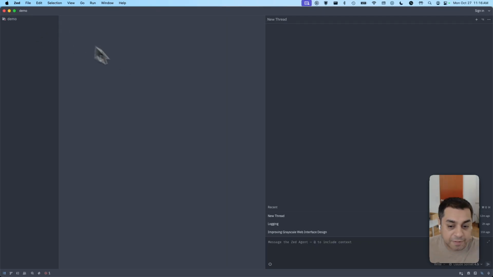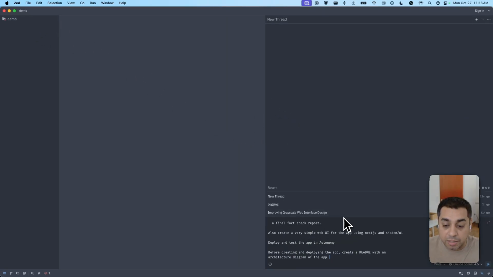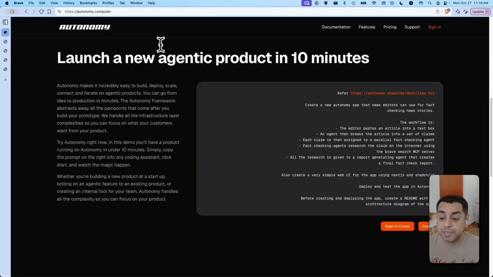So over here, I have Zed. It has a coding agent. I'm going to paste my prompt in here. The developer experience looks like the following. You take this prompt, you edit it to whatever your needs are, whatever you're building, and then you take that prompt and give it to your favorite coding agent. And in about 10 minutes or so, you get a live deployed in production, ready to use by customers application.